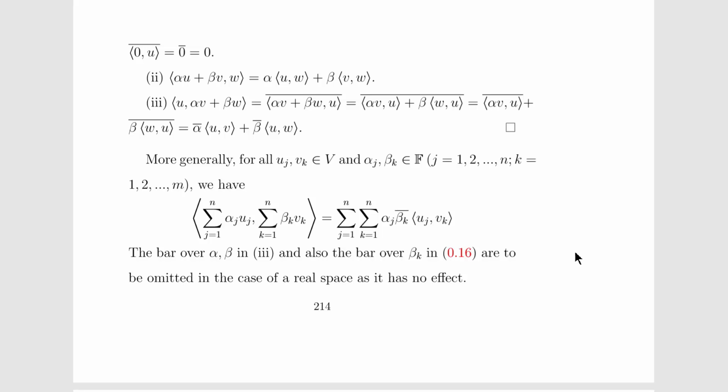And further, using the property here, the alpha comes out, which is equal to the conjugate of alpha times the conjugate of the inner product of v comma u and the conjugate of beta times the conjugate of the inner product of w comma u. And using the conjugate symmetry property of the inner product, this is equal to the conjugate of alpha times the inner product of u, v plus the conjugate of beta times the inner product of u, w. And this can be extended further in a general sense.